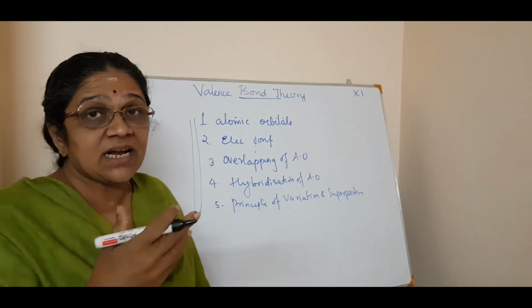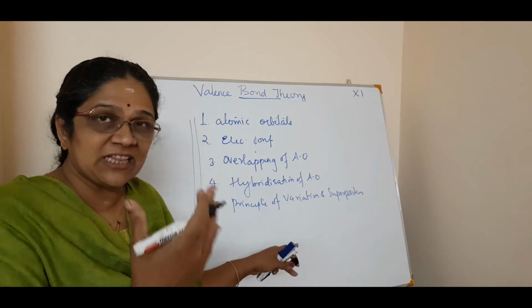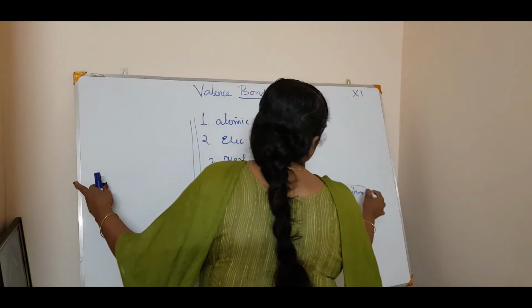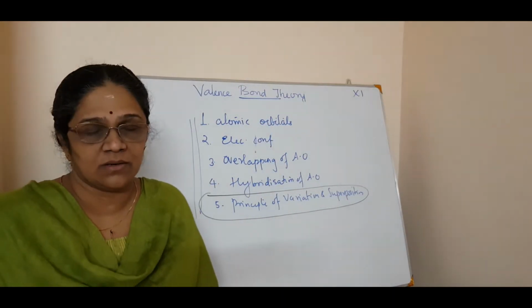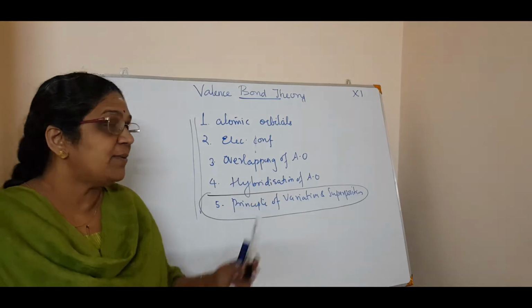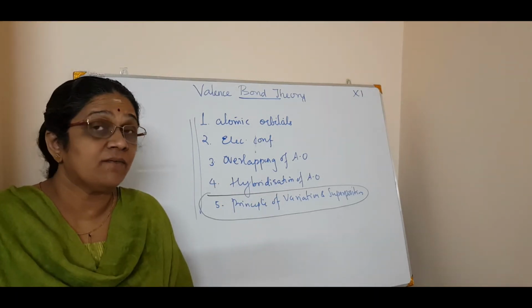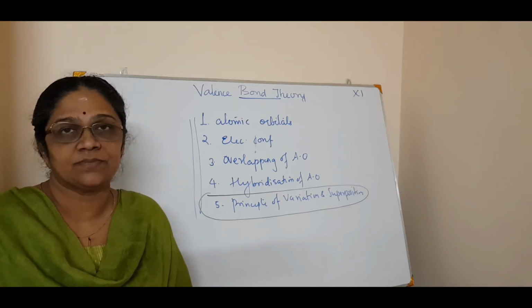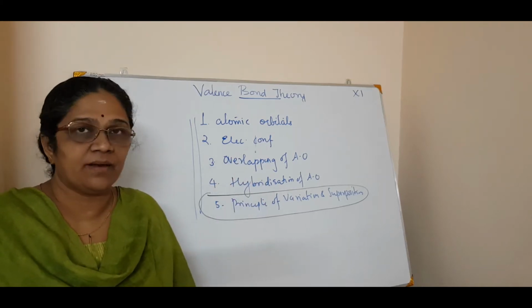We didn't study the Schrodinger equation, isn't it? So we are not going into any mathematical data. We come across only the 4th concept, hybridization, and by making use of that we will know how the geometry of a molecule comes out true. So these are the basic concepts in the valence bond theory.